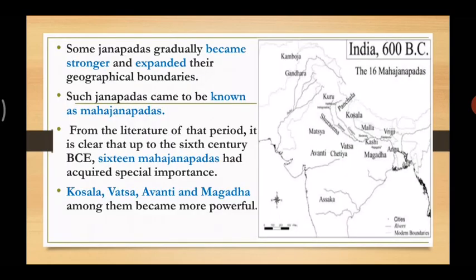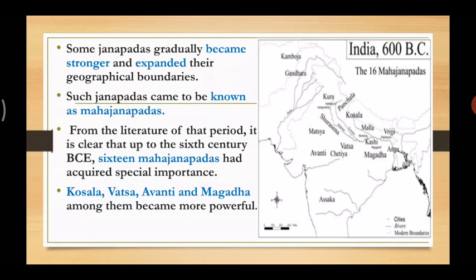Then the next is Mahajanapadas. Now, as I told you before, some Janapadas gradually became stronger. They slowly became stronger and expanded. Expanded means they increased their geographical boundaries. And such Janapadas came to be known as Mahajanapadas.